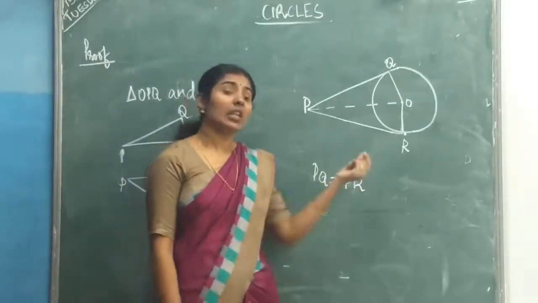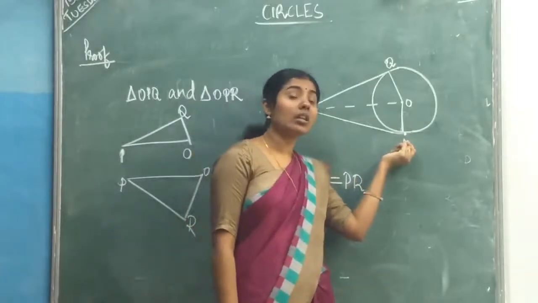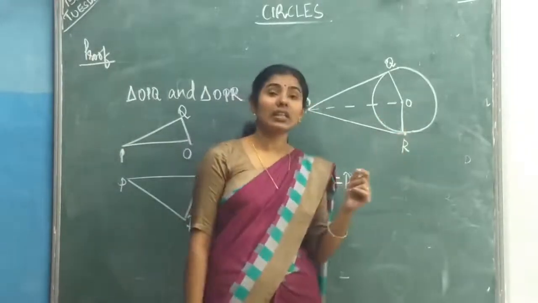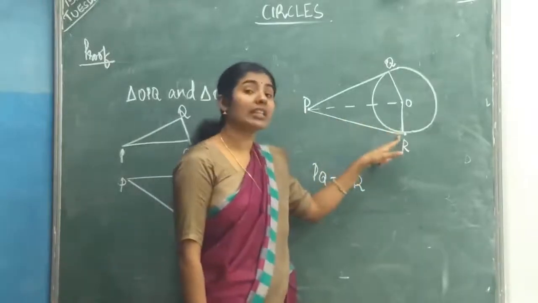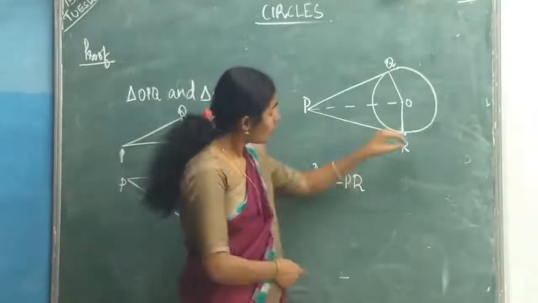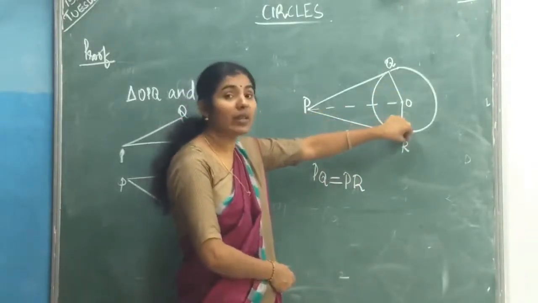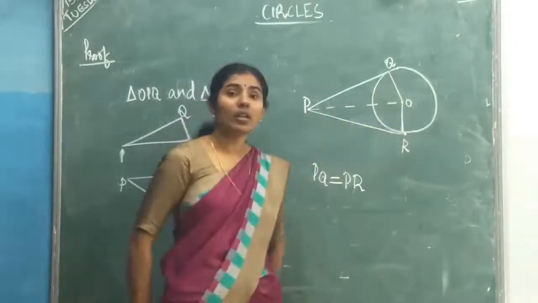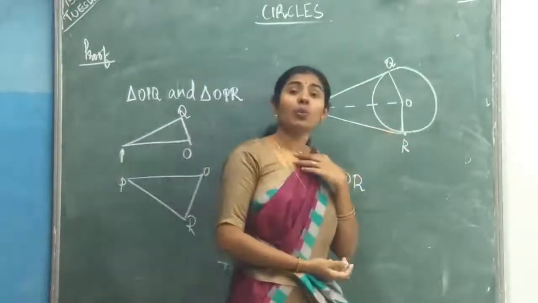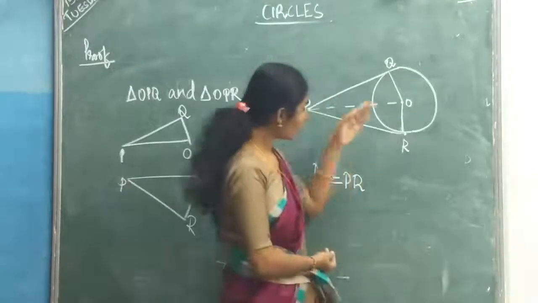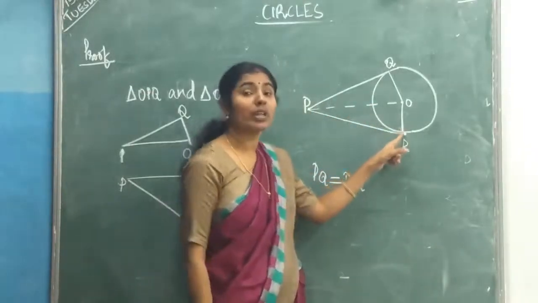And you have studied one theorem. What is that? Tangent is perpendicular to the radius of the circle. See here, PR is a tangent. Its point of contact is R. Through this point R, we will get one radius, OR.